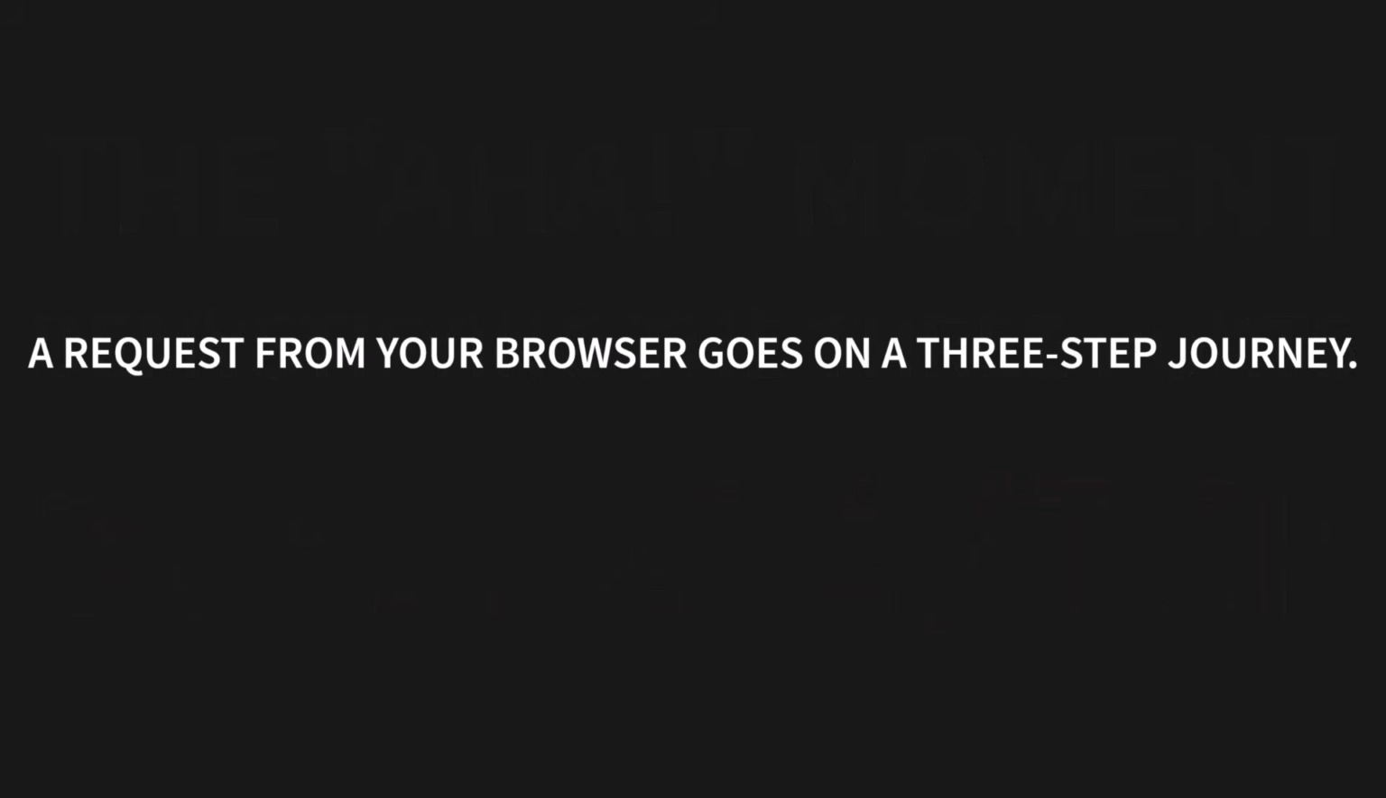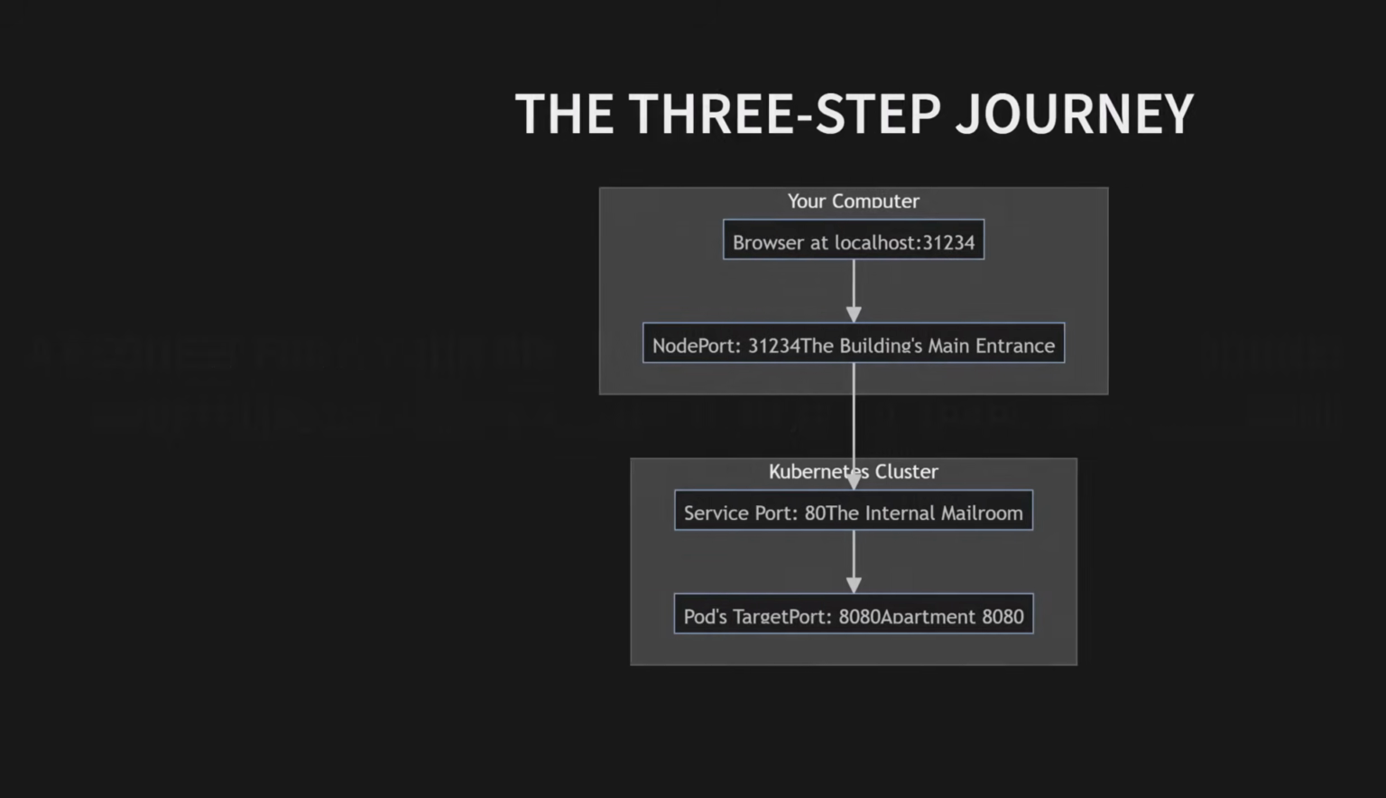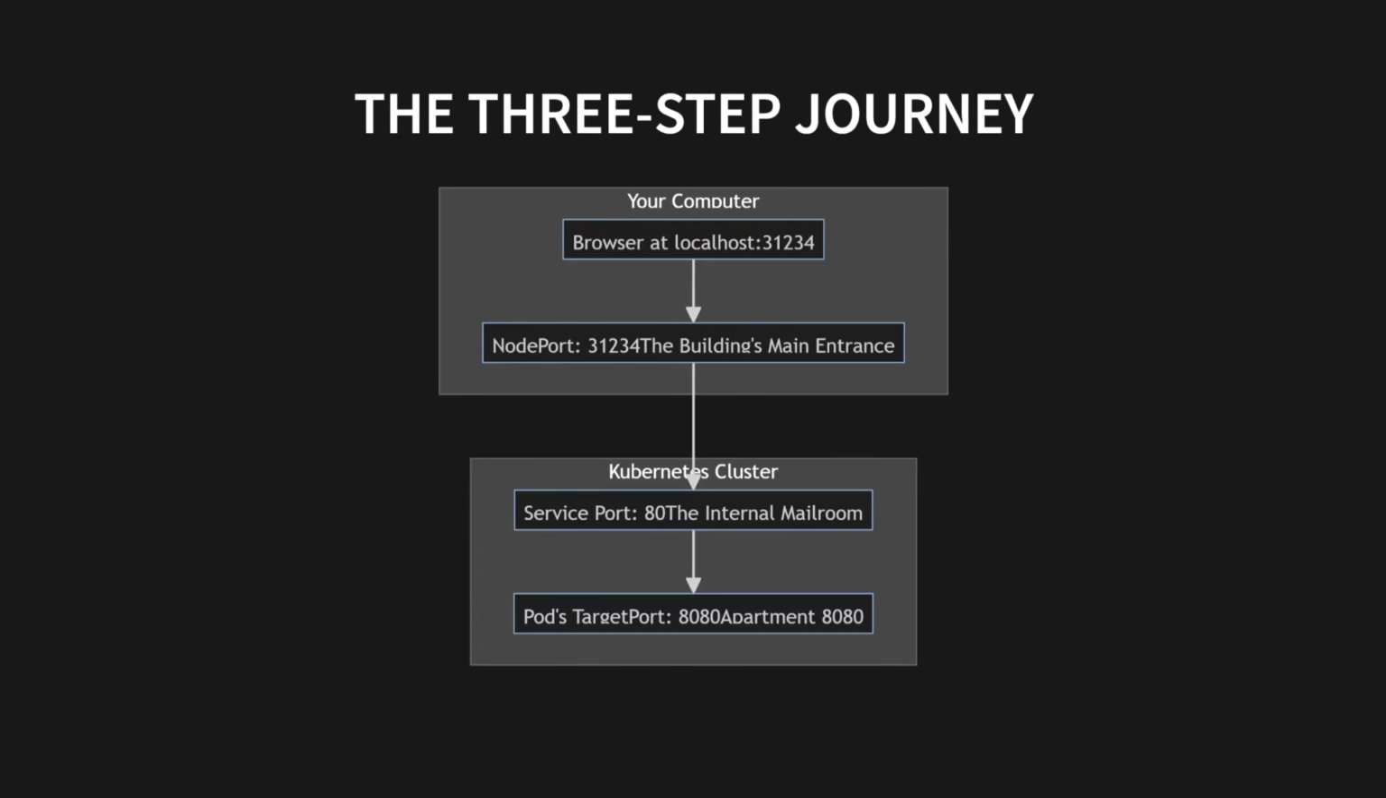A request from your browser goes on a three-step journey. Think of it like delivering a package to a secure apartment building. As you can see in this diagram, the journey has three steps. First, your browser goes to localhost at the node port, in this example, 31234. That's the building's main entrance.